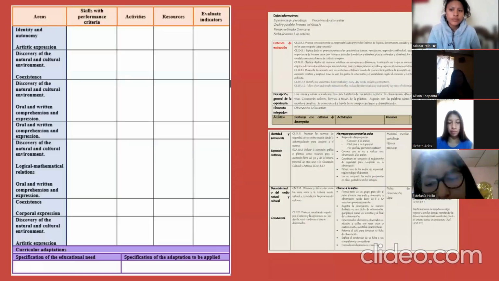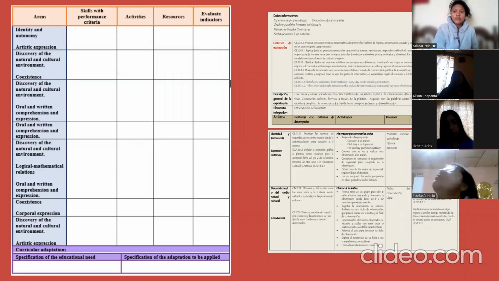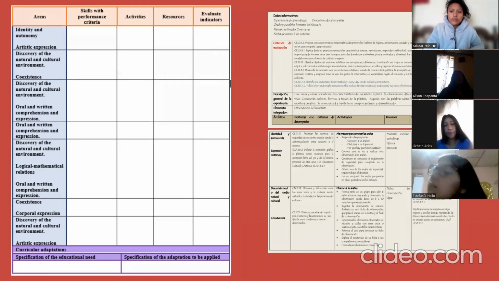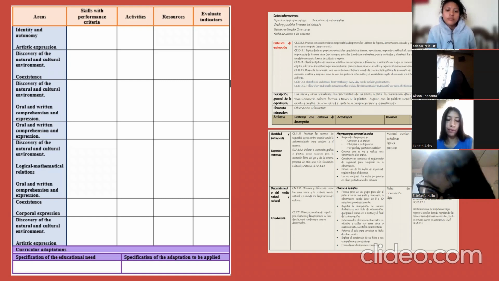The next, please. So, integrated elements are like a table distributed with areas, skills with performance criteria, activities, resources, and evaluation indicators. All this is related to the whole curriculum and the planning mentioned before, because the lesson plan is a micro curriculum in which the teacher plans about the curriculum, the annual plan, and the unit plan.